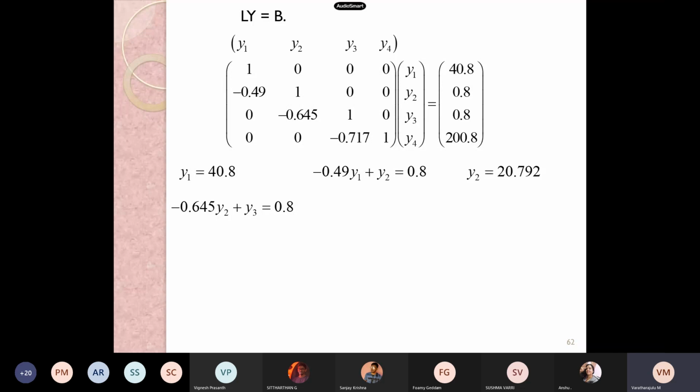I'm waiting for your results. Apply the value for Y2 and get the value of Y3. 14.21. Very good, 14.21. Then our fourth equation is minus 0.717 into Y3 plus Y4 is equal to 200.8.